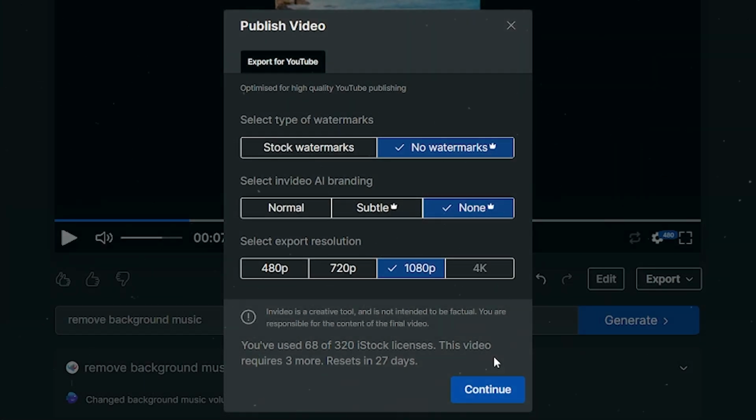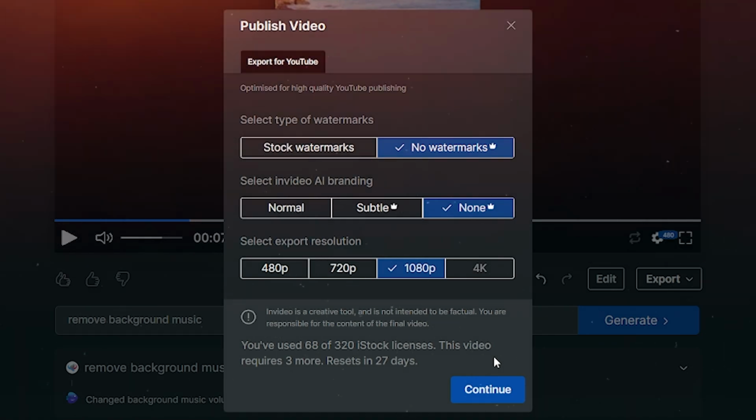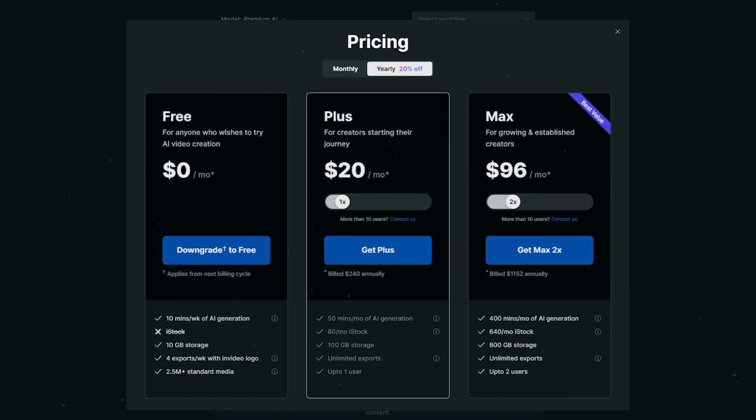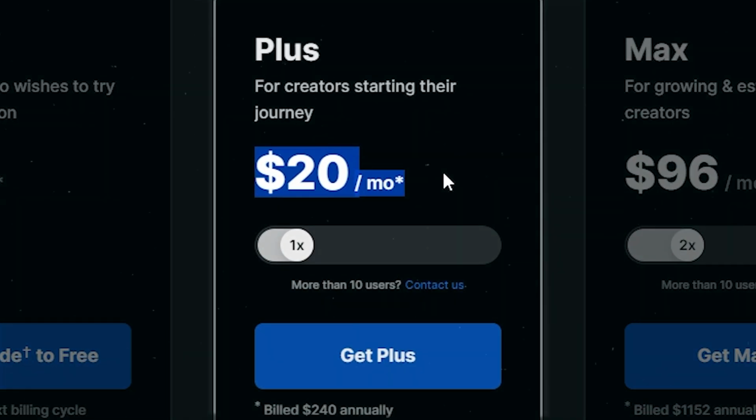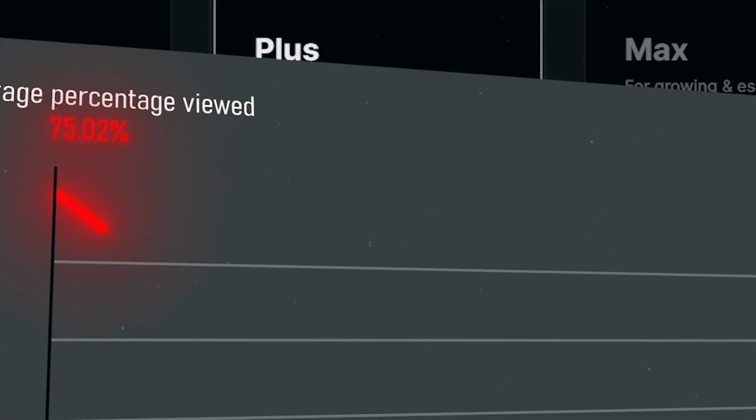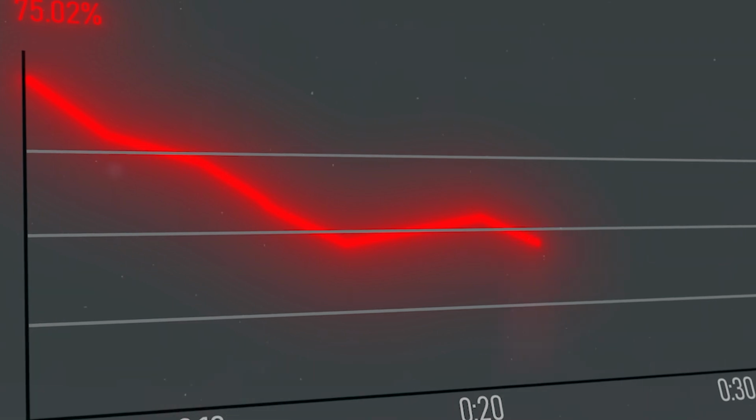If you're on the free plan, you will have a watermark on your shorts. But if you're really serious about growing your YouTube Shorts channel, I highly recommend you get on the paid plan, which starts as low as $20 a month. Because having a watermark on your videos can just ruin their performance.